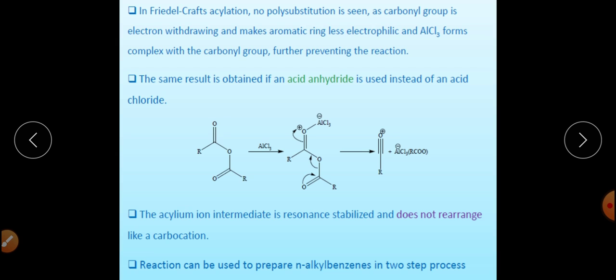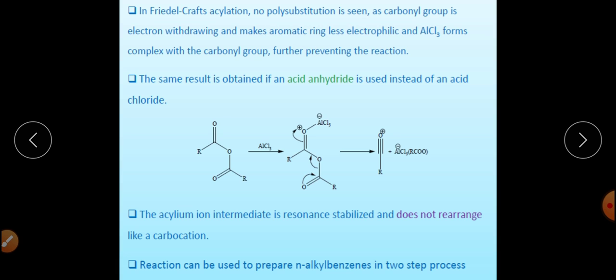The second important point about Friedel-Crafts acylation reaction is that there will be no polysubstitution product at all. The reason being, in case of alkylation, the R group added on the benzene ring is an activator, and further activates the ring for further aromatic electrophilic substitution reaction. But in this case, we are adding COR.